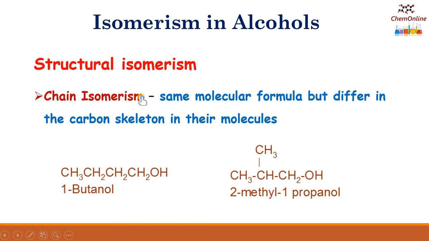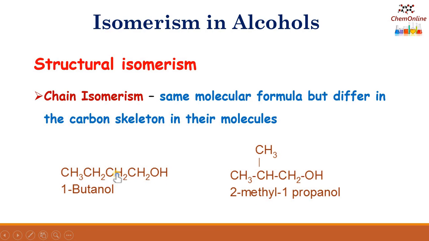Now, one of the most common structural isomerism shown by the alcohols is the chain isomerism. Compounds having the same molecular formula but differing in the arrangement of the carbon skeleton in their molecules are called chain isomers and the phenomenon is called chain isomerism. For example, 1-butanol and 2-methyl 1-propanol are chain isomers.